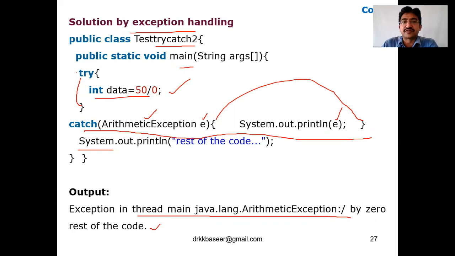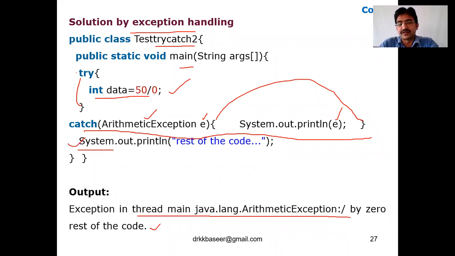It will continue the process because somebody has caught that exception. I am taking care of that exception. Please go ahead with your normal execution. That's what the exception handler is saying to the JVM: I am taking care of that exception, please go ahead with your normal flow. Don't disturb the others. So it is automatically executed this also.